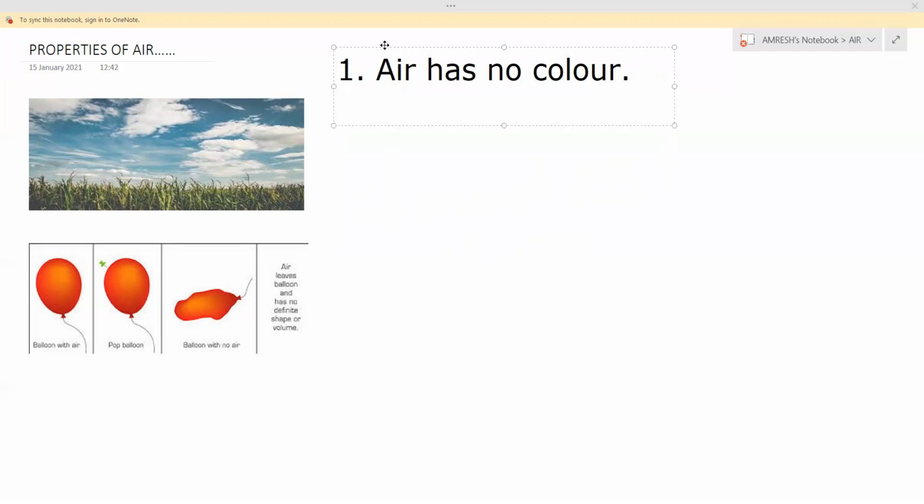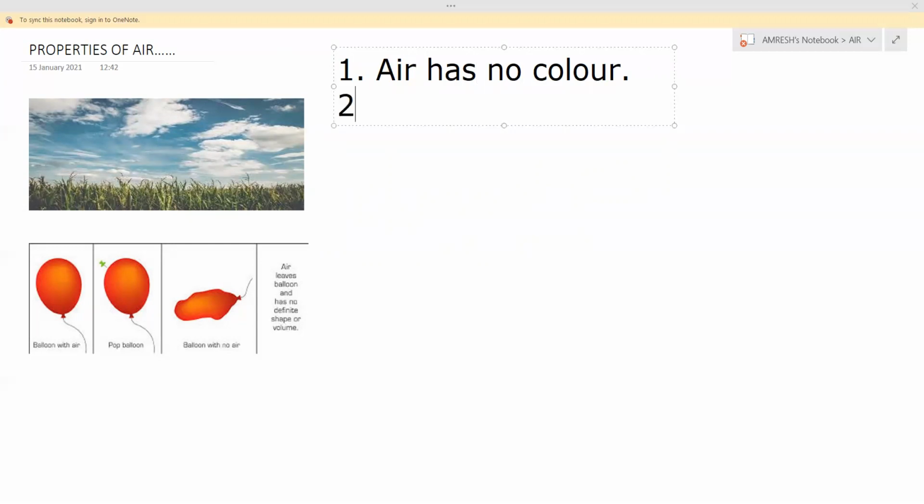Air has no color. You know, children, if you see in this picture, can you see air? Can you say air is there? No. You can only feel it. How can you feel it? You can feel it by the movement of the small plants. Okay. Because we cannot see air. Air has no color.